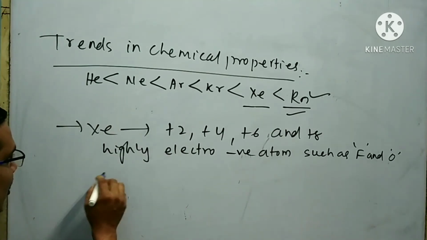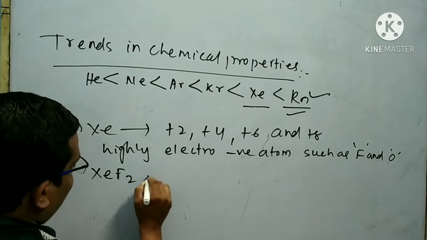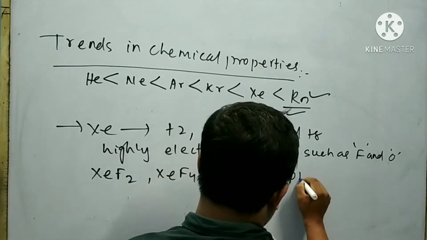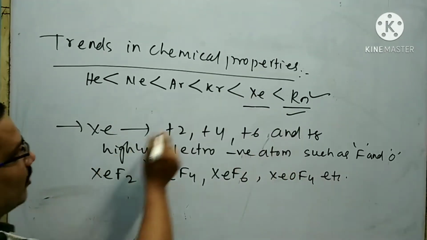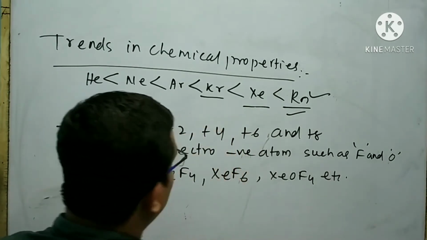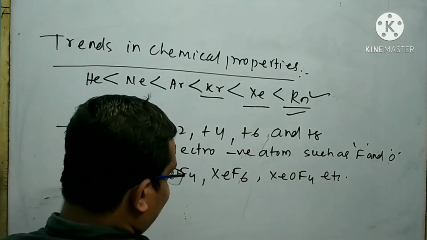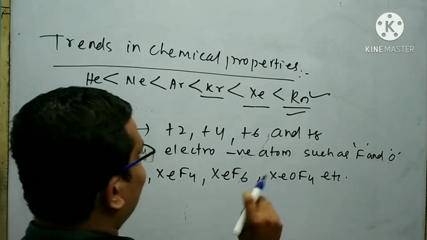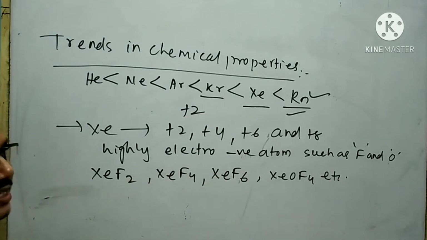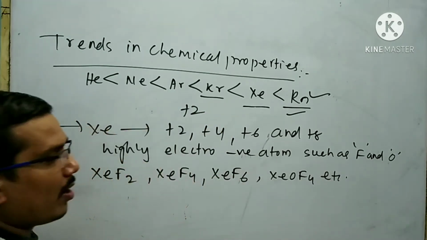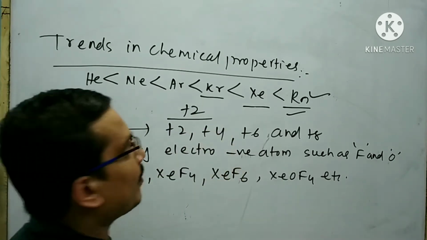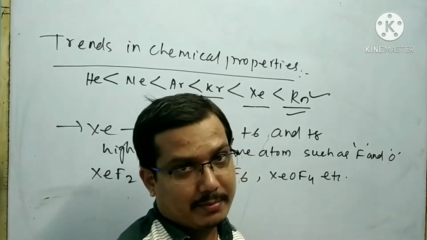The compounds of xenon are XeF2, XeF4, XeF6, XeOF4, etc. Krypton is less reactive than xenon, but krypton forms compounds in which krypton shows +2 oxidation state. These are the chemical properties of group 18 elements.